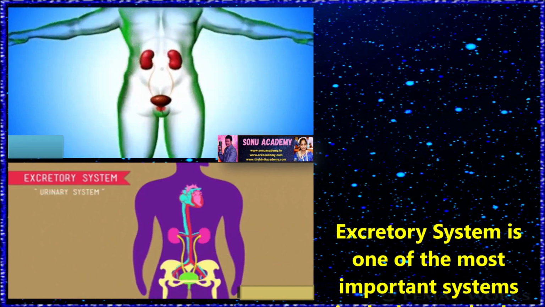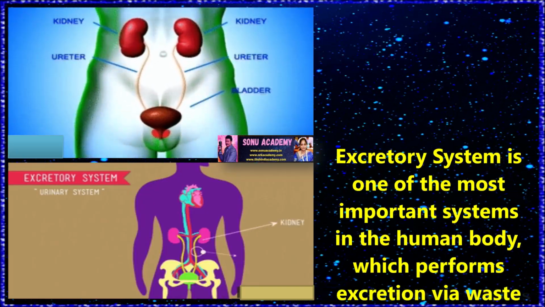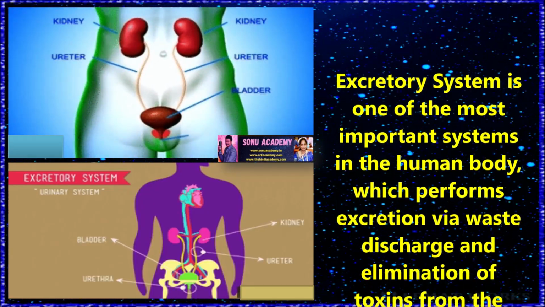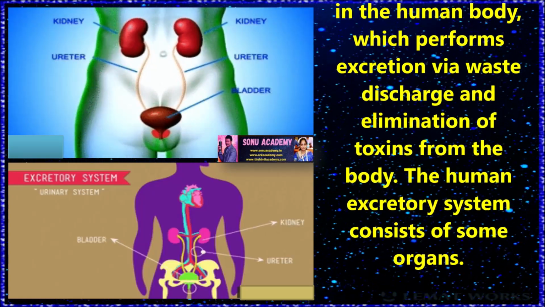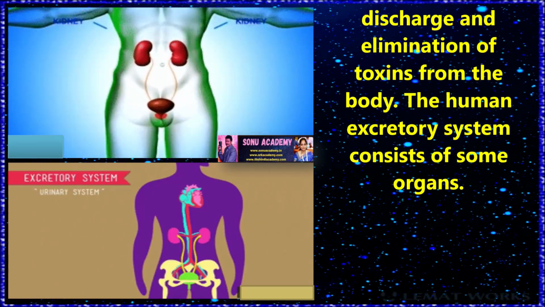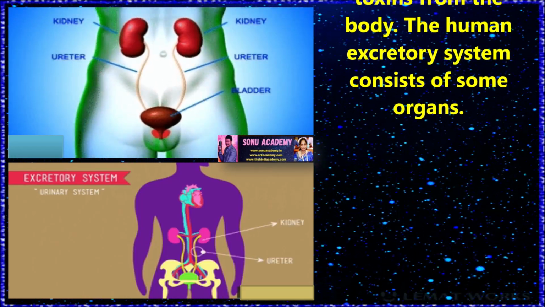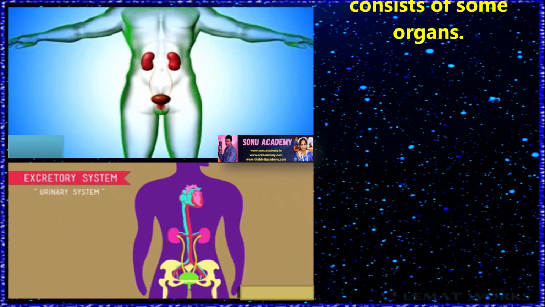Children, now let us discuss the human excretory system. The excretory system is one of the most important systems in the human body, which performs secretion via waste discharge and elimination of toxins from the body. The human excretory system consists of some organs.